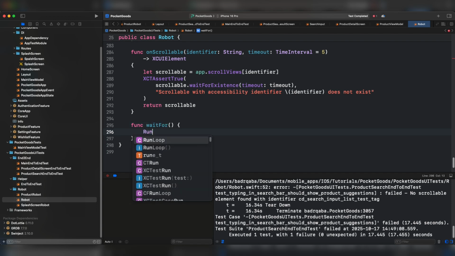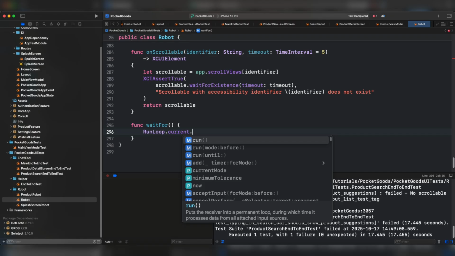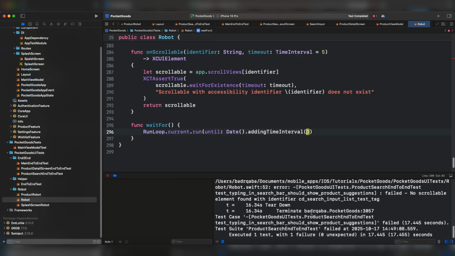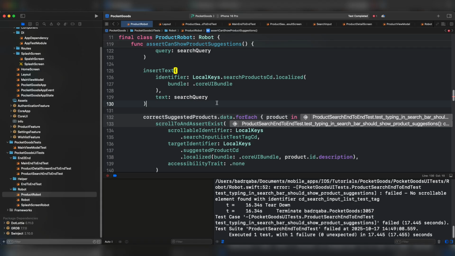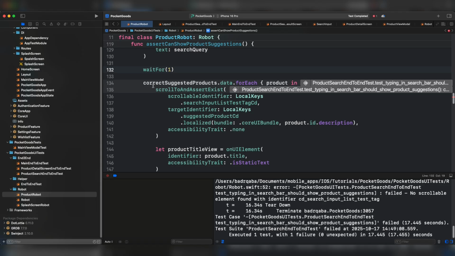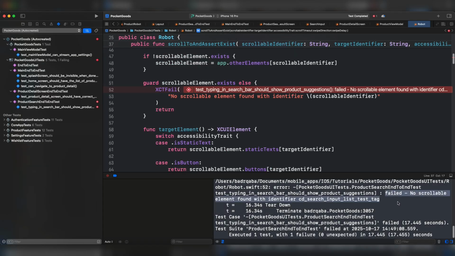We will use run loop current and run until date at time interval, and let's hoist this add in time interval. I'm going to copy this and paste it here under the product robot. Before looping over the date, we have to do here wait for, and let's provide here the time interval. Let's do 1 second, for example. Now the scrollable container should exist under the tree. Let's check if we have solved this problem of non-existence of the scrollable container.